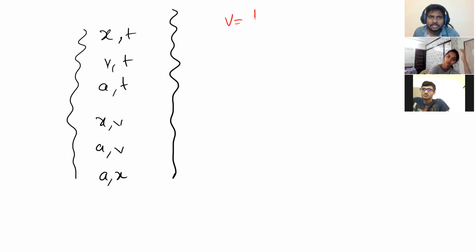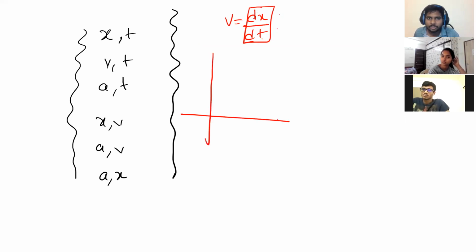We know velocity is dx by dt, right? That is delta x by delta t, the change in x by the change in time. For an xt graph, at a particular point, dx by dt is nothing but what?